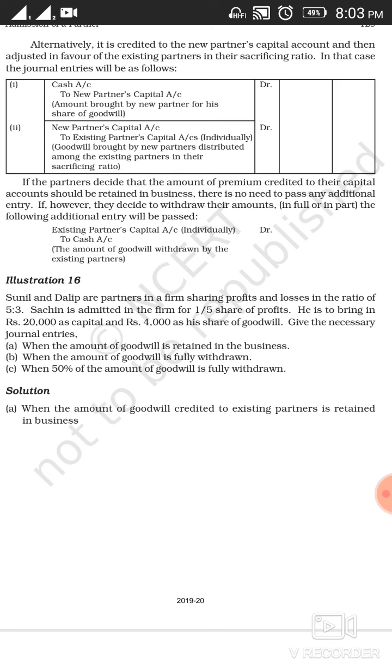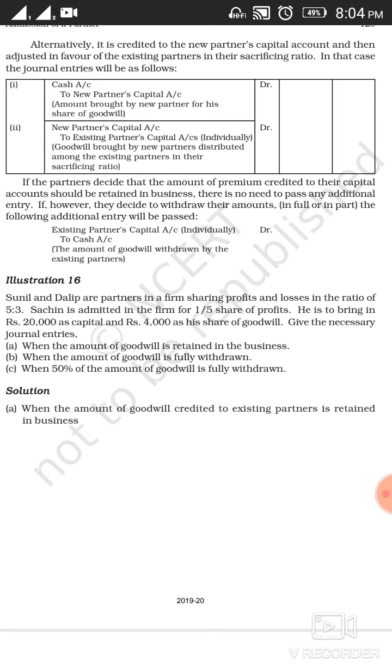And this distribution of goodwill will be made among the existing partners in their sacrificing ratio. One thing to remember and note is that whenever a new partner brings his share of goodwill in cash, the same will be distributed among the existing partners in their sacrificing ratio. It means the amount of premium that the new partner is going to bring will only be given to the existing partners who have sacrificed in favor of the new partner.